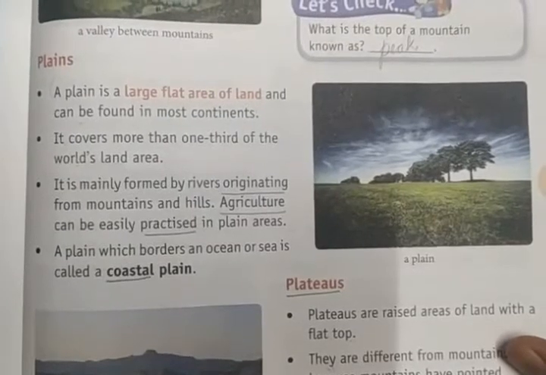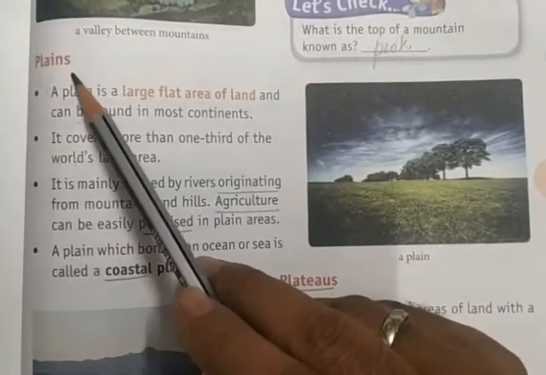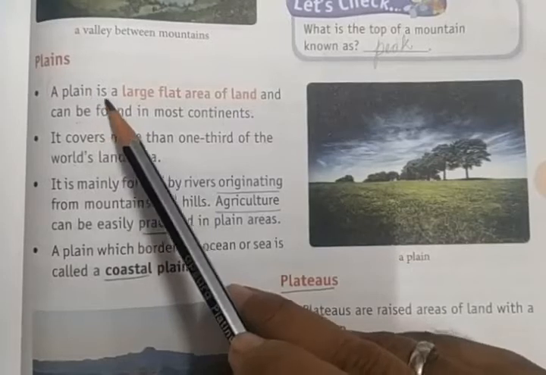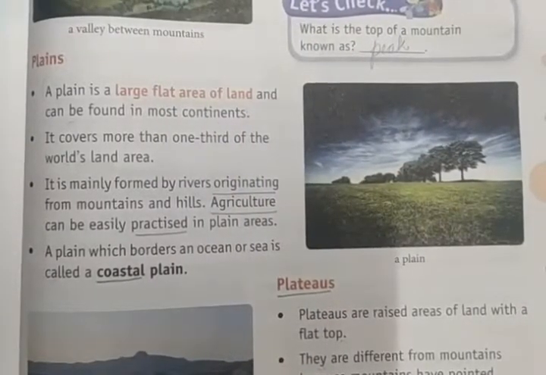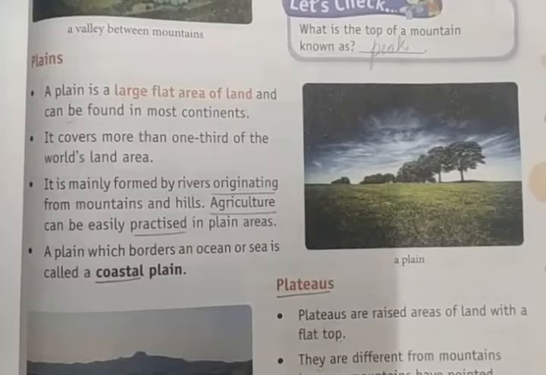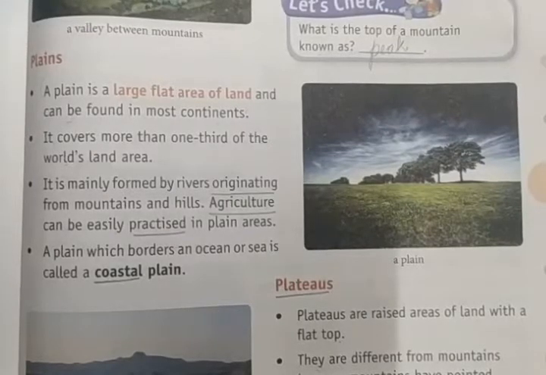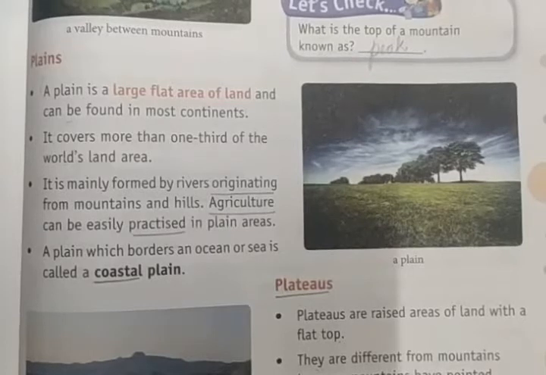Next we have the plains among the landforms. A plain is a large flat area of land and can be found in most continents. As of now we are on a plain, right? Our Gulbarga, whatever we can see, is plain land, not hilly land. We are living on plain flat lands, not on valleys, not on hills.